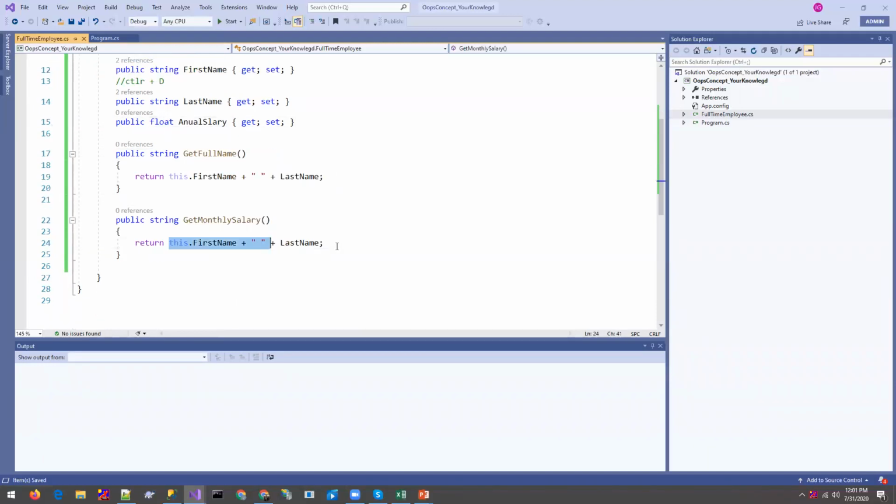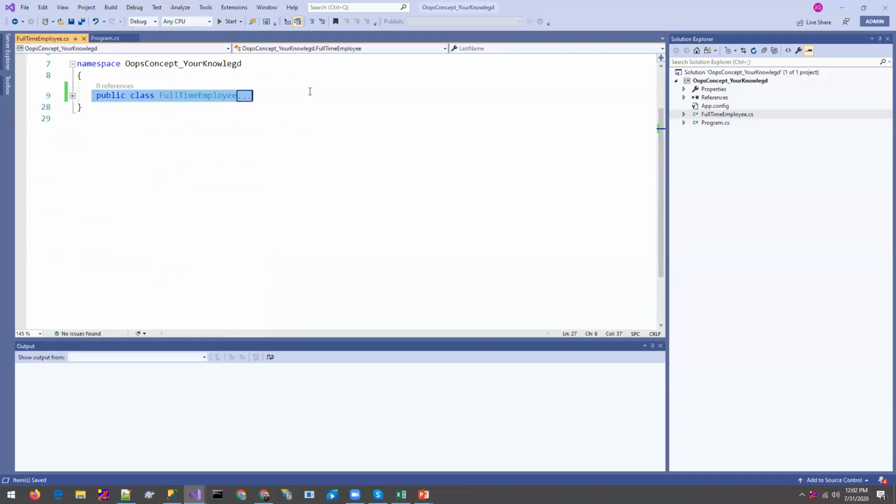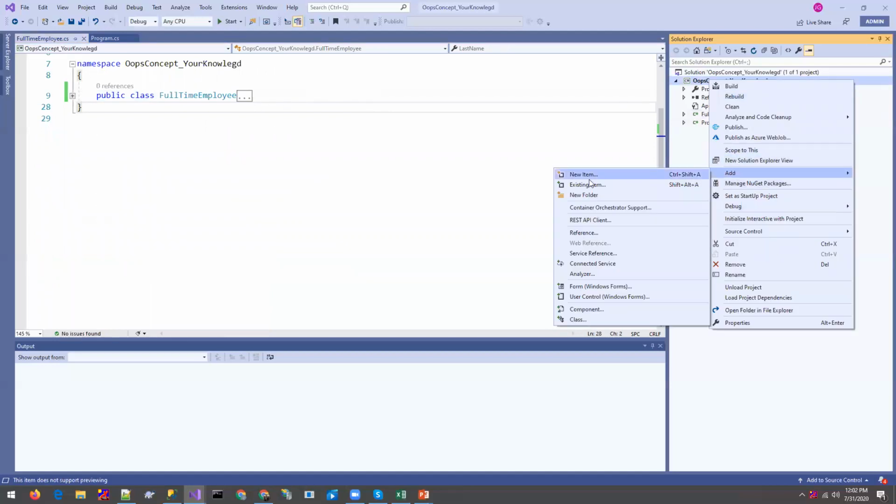Okay, and what will be the annual salary of this employee? The annual salary property we have already written over here. So what will be the monthly salary? We can say this dot annual salary divided by 12. Okay, so this is our monthly salary of this employee, right? So let me copy this and let me quickly create one more class for the part-time employee.